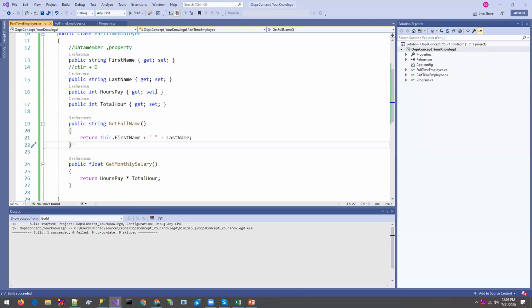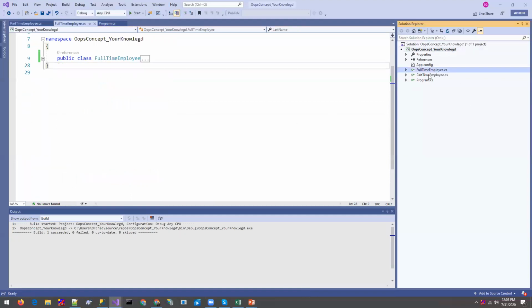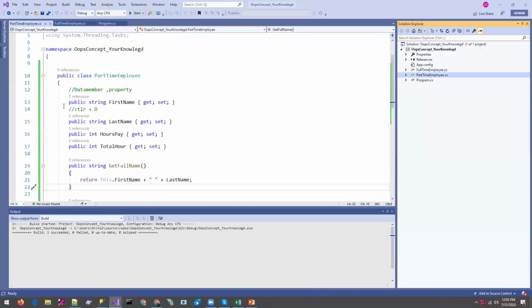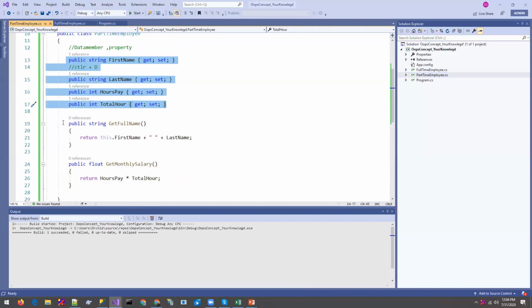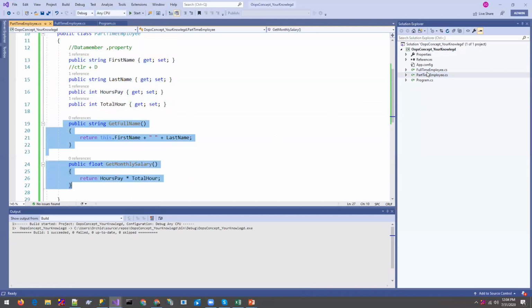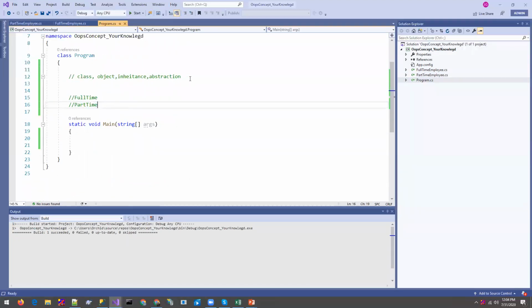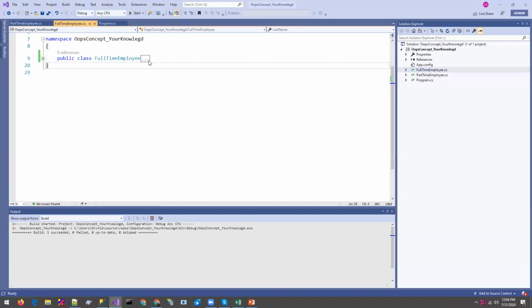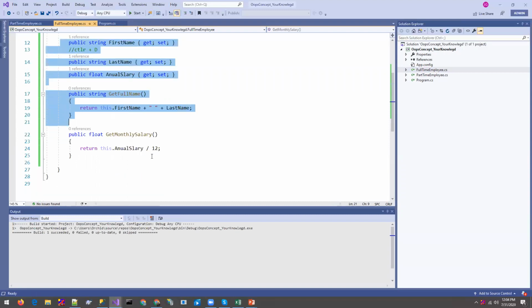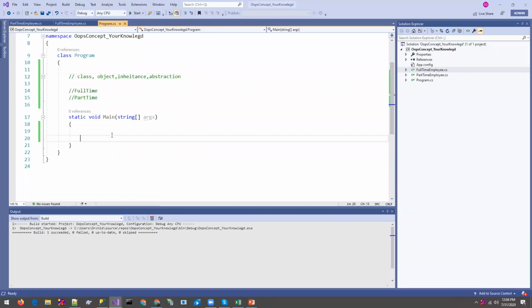Let's just go to the, this is the class thing, right? These two are classes, and the class holds all the data members and member functions. Okay, so what is an object? An object is an essential part of the class. We can say the entity, and by using that object we can use all the properties. We can see the data members and member functions of the appropriate class. So let's create one full-time employee object.